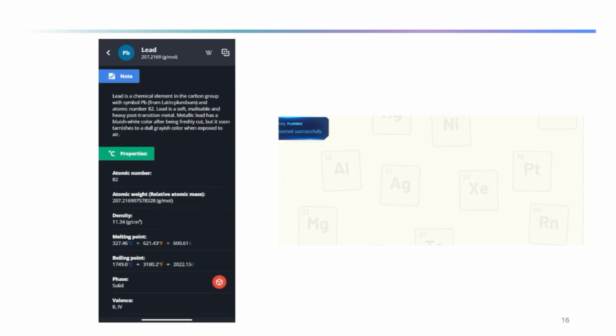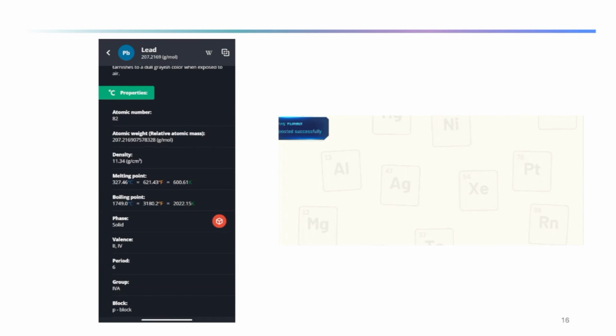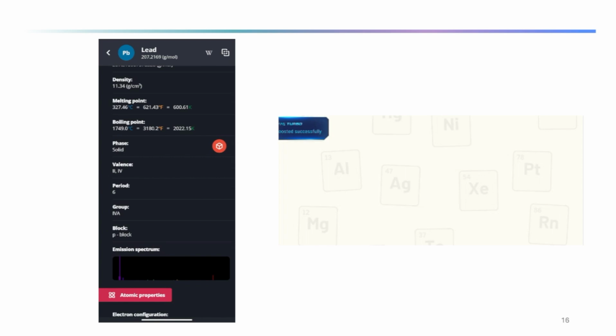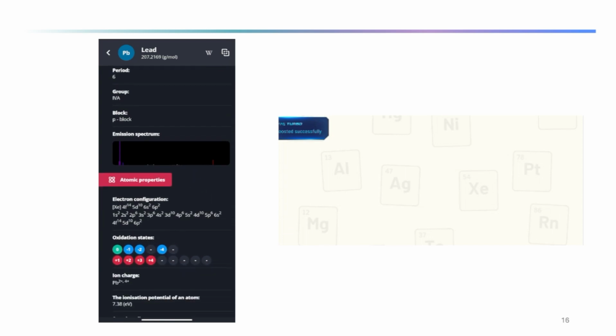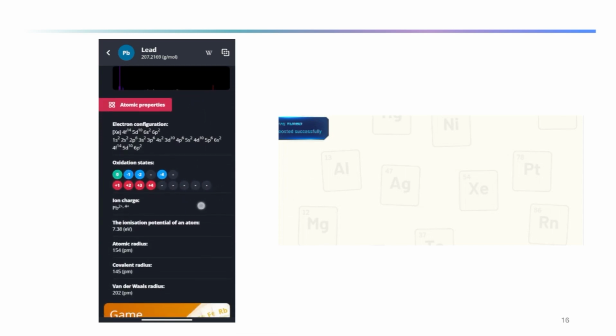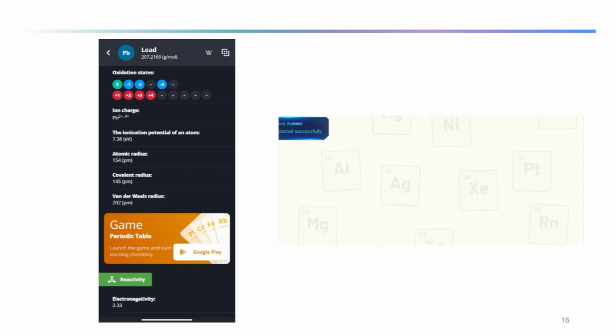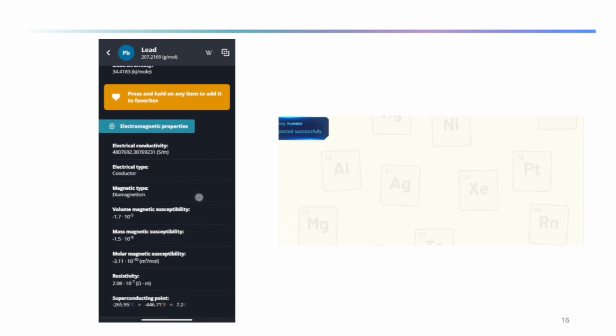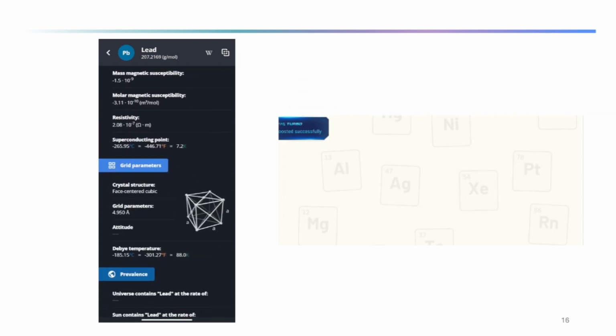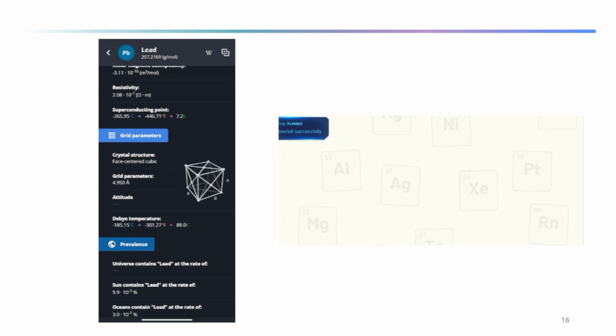Now if you go further down, you can see some additional information: atomic number, atomic weight, density, melting point, boiling point, phase, valency, period and group number, which block the element belongs to, as well as the emission spectrum. And here is the electronic configuration, oxidation states, and then atomic radius, covalent radius, van der Waals radius. All this information you will get. And towards the end, you will get its crystal structure also. For example, I have selected lead. Lead is an FCC crystal, so you can see the FCC crystal of lead here.